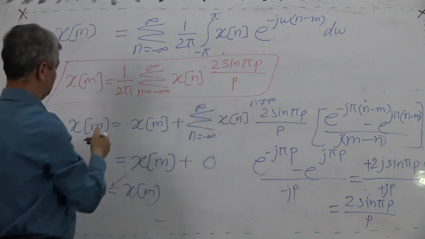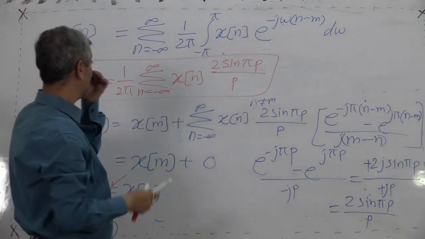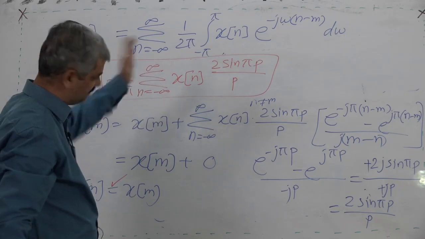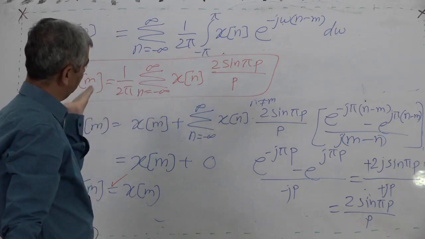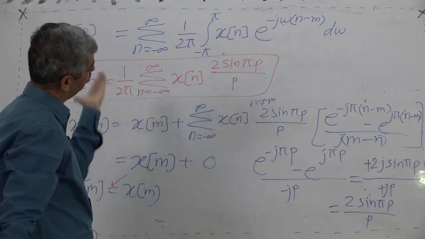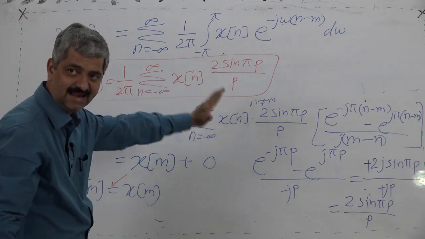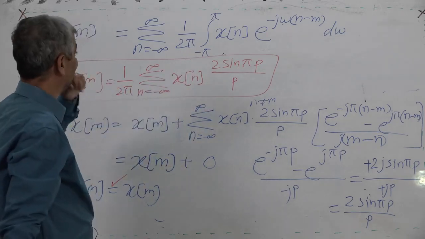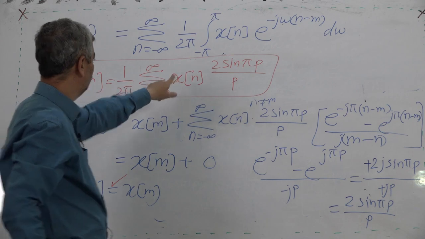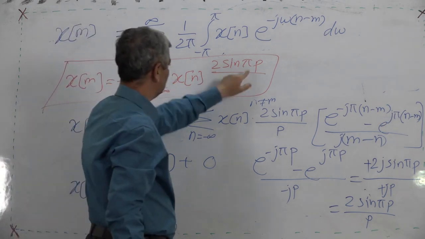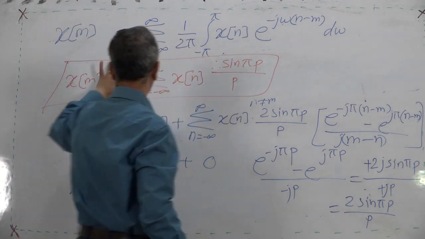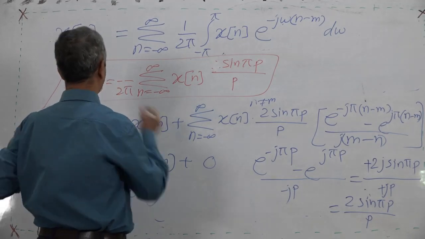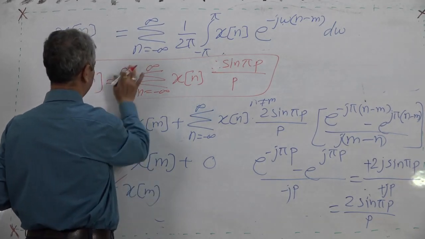By what we have done, changing the order, we took summation first, took integration inside and calculated the integration. So it is 2 summation xn sine pi p upon p. This 2 I can take outside, and this 2 gets cancelled.